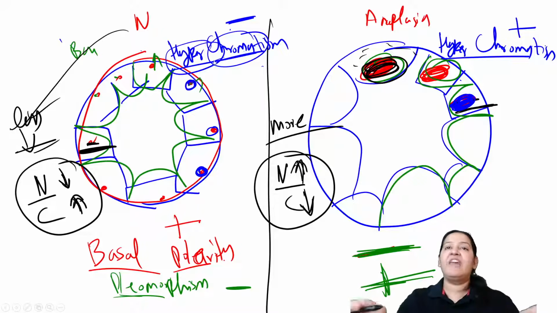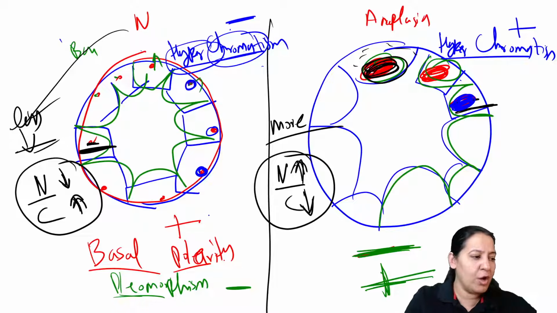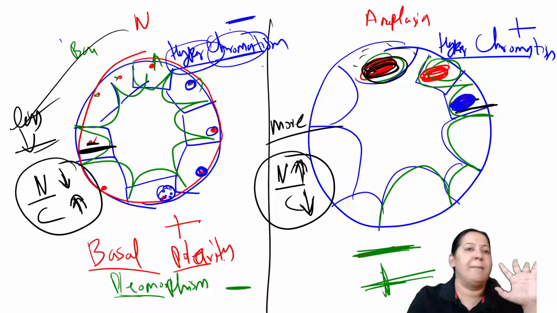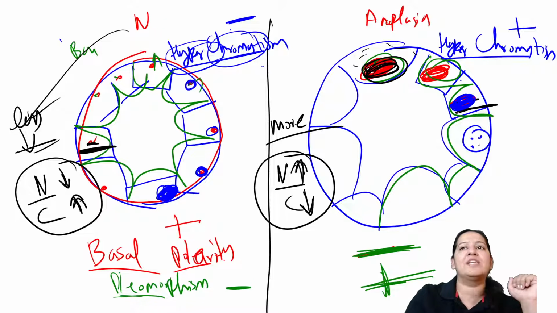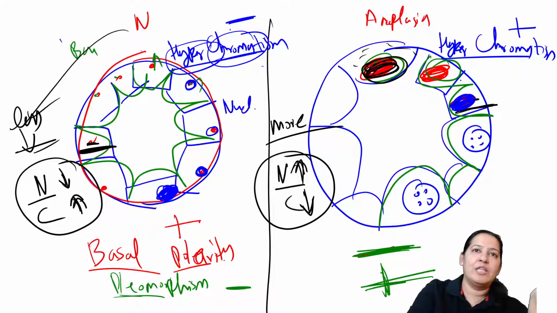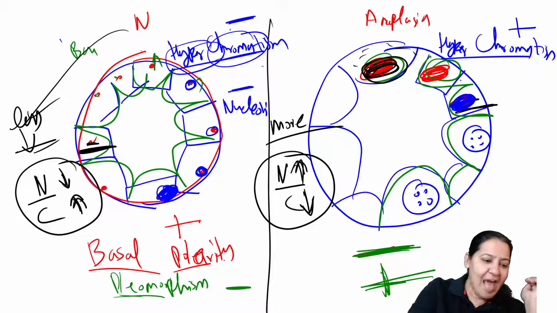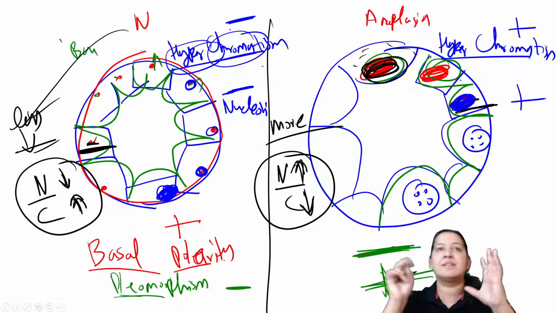Inside the nucleus, we have nucleoli. Nucleus के अंदर होते हैं nucleoli. So this is the nucleus. Inside the nucleus, we have dot-like structures, nucleoli. But nucleoli are absent normally. Normally, we can't see nucleoli inside the nucleus. But in tumor cells, inside the nucleus, multiple nucleoli are seen. The next feature is nucleoli. Nucleoli are absent normally, but in malignancy, they are present. Multiple nucleoli are prominent inside the nucleus.